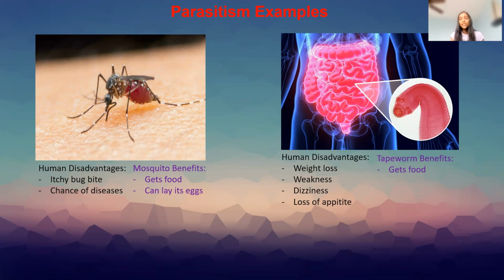So humans actually have a lot more disadvantages than these four listed. Humans lose weight, they're weak, they're dizzy, and they lose their appetite whenever they're infected with a tapeworm. And there's actually much more side effects of tapeworms. And how does a tapeworm benefit? Well, it gets food, obviously.